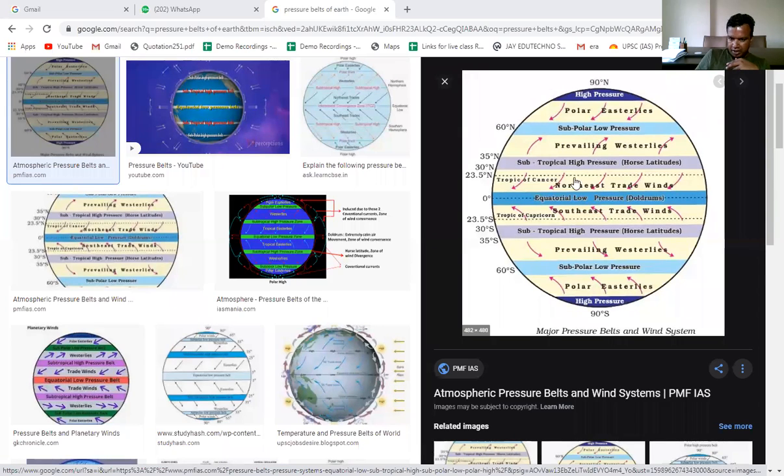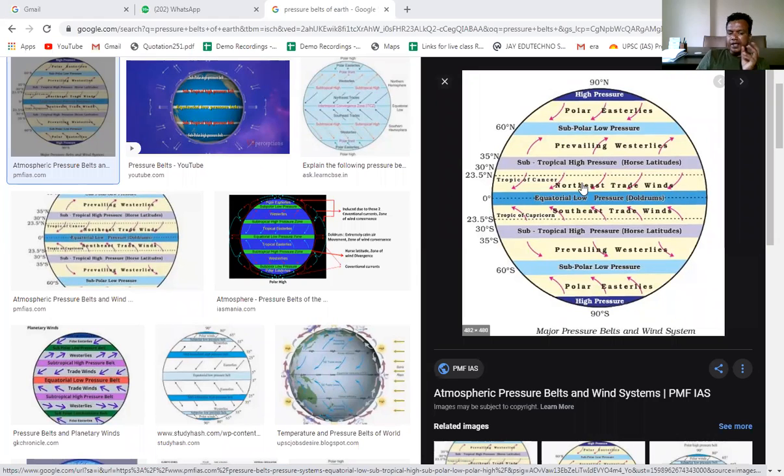But from the subtropical high pressure belt to the equatorial low, in both the north and south hemispheres, the winds change their direction season wise. For some seasons the winds are easterly and for some seasons they are westerlies. Why it is so, we have already discussed. It is because of the shifting of the pressure belts due to the apparent movement of the sun from south to north and north to south. Clear, Anshu? Which are called easterlies and which are called westerlies?